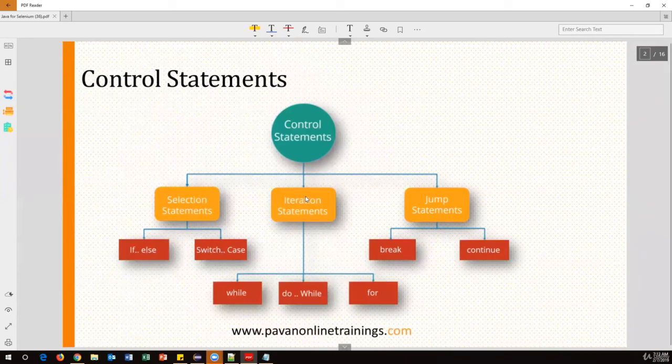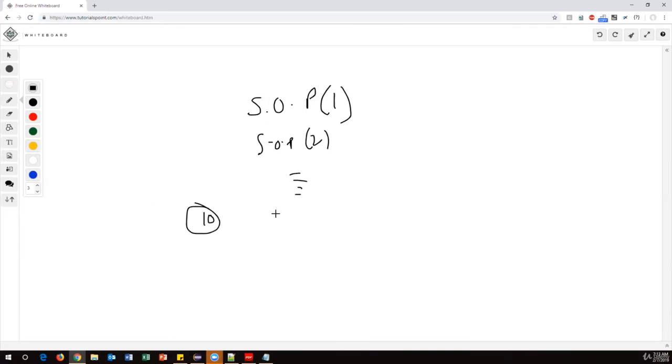Sometimes we need to repeat the same set of statements multiple times. For example, I want to print 1 to 10 numbers. Programmatically, when I execute my program, it should print 1 to 10 numbers. So how do we print 1 to 10 numbers? If I don't use any looping statements, I have to write system.out.println 1, then again system.out.println 2, and like this I have to write 10 different print statements. If I want to print 100 numbers, then I have to write 100 statements like this. So it is again a repetitive task, right?